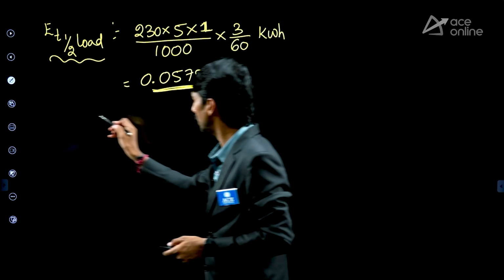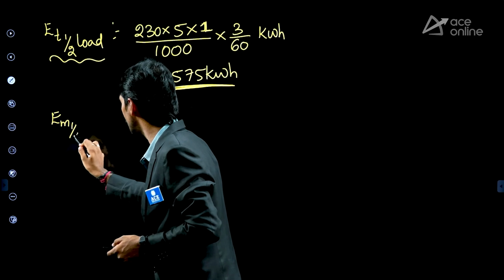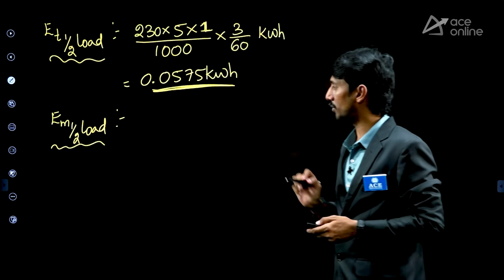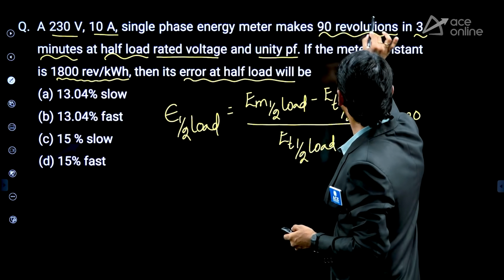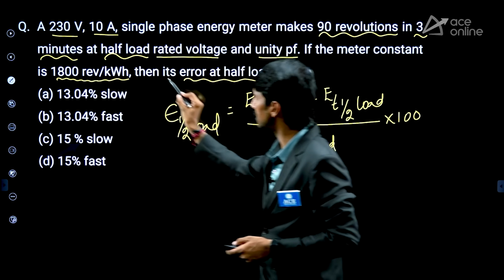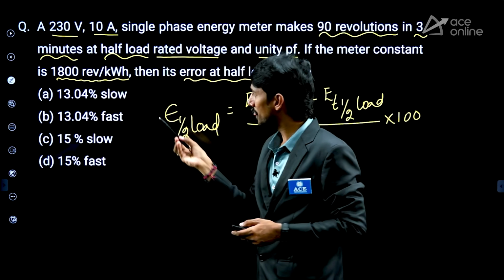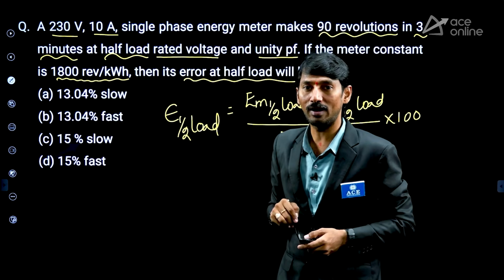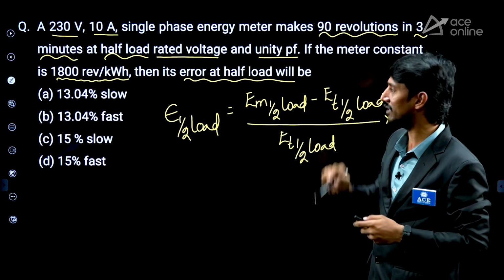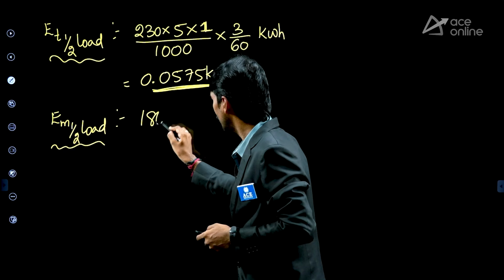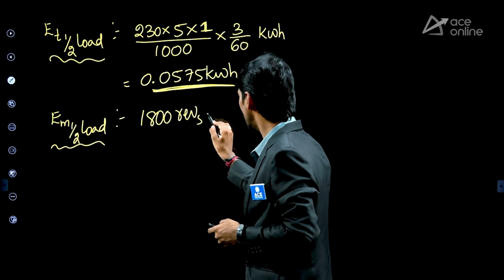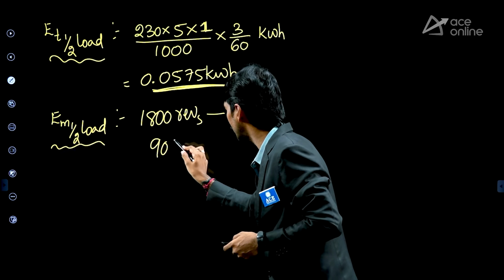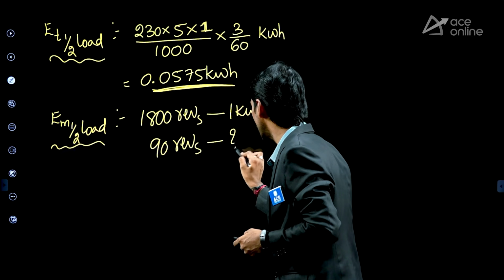Measured value. Now, energy measured at half load. So what is this energy measured at half load? The point here is, sir, how many revolutions? 90 revolutions. This is the corresponding meter constant. Now check it. If the meter is making 1800 revolutions, it should give 1 kilowatt hour. But in our experiment, how many are made? 90. So therefore, what can we write now? 1800 revolutions should give 1 kilowatt hour. But how many revolutions are there? 90 revolutions. So how much energy?